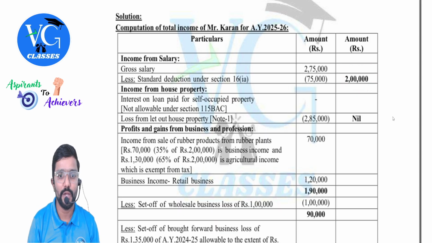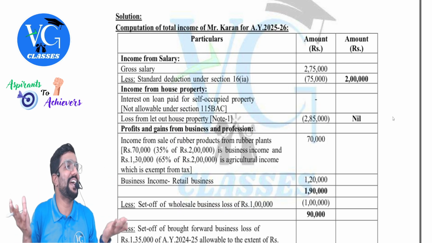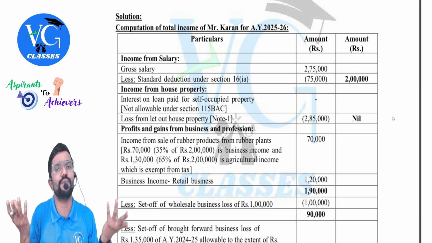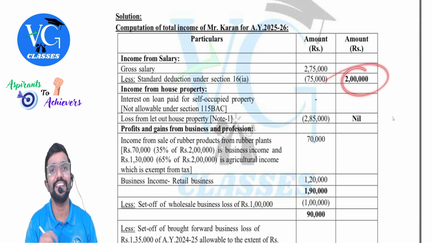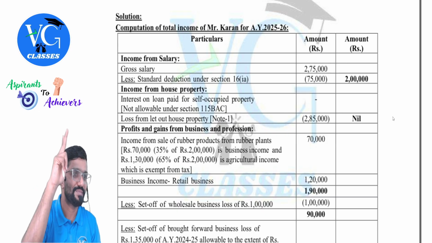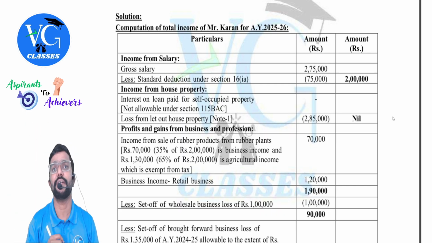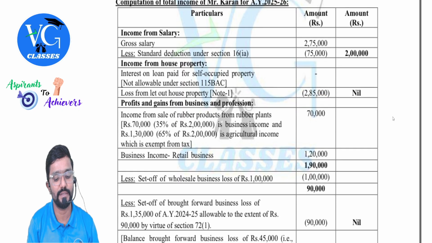Income from house property, loss. Interest on loan for self-occupied property is blocked. It is not allowed. Whereas loss from house property, 285. You can adjust it maximum only within the same year. Do we have any income under that house property? No. Sir, can I adjust it against salary? No. You cannot adjust it against other heads. But if you were following the optional scheme, you would have adjusted a maximum of 2 lakh against other heads. But now not possible. Why? Because we are following the default scheme.